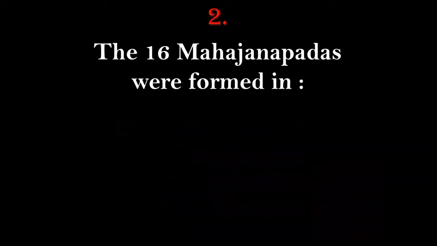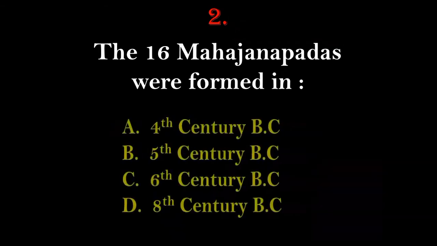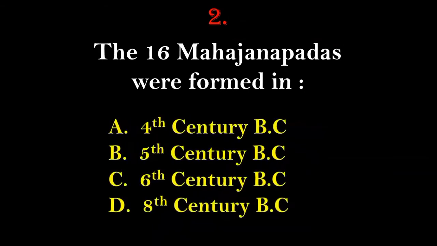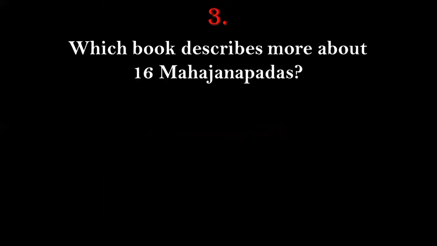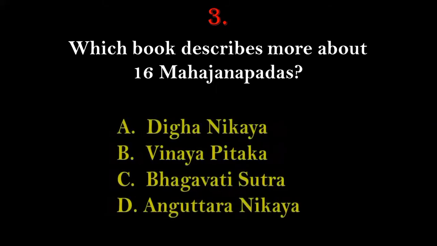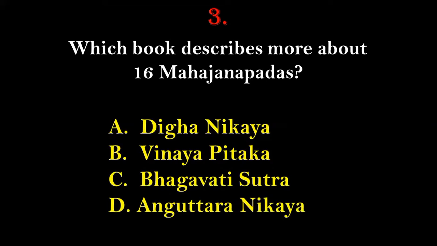Question number 2. The 16 Mahajanapadas were formed in which of the following centuries? 4th century, 5th century, 6th century, or 8th century BC? And the right answer for this will be option number C, that is 6th century BC. Next, question number 3. Which book describes more about the 16 Mahajanapadas? Options given here are Digha Nikaya, Vinaya Pitaka, Bhagavati Sutra, or Anguttara Nikaya. So the book that describes more about the 16 Mahajanapadas will be option number D, that is Anguttara Nikaya.